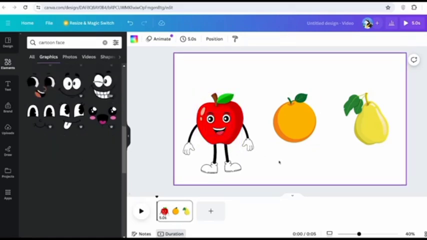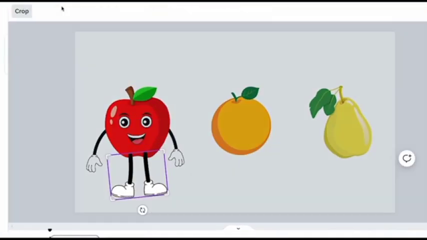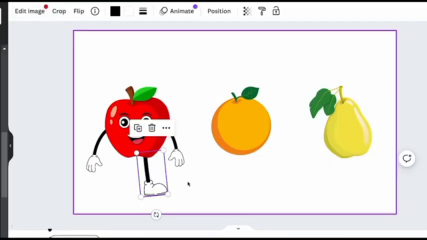And then there is one last thing you need to do to him. As you can see, his legs are both facing opposite directions. You want them to face the same direction, and that'll come in handy when we're going to animate him. So just trust me, I've never steered you guys wrong. So in order to do this, the first thing we need to do is get it to be one leg. So you want to click on this, click where it says crop, and then simply just crop it to be one leg.